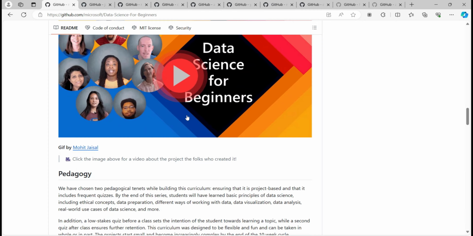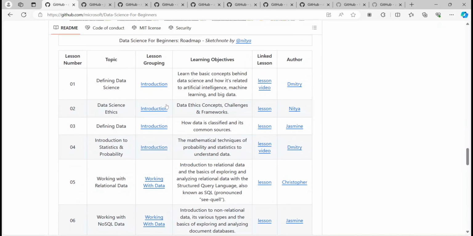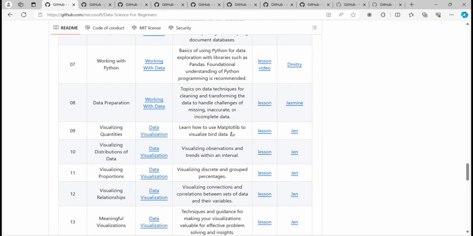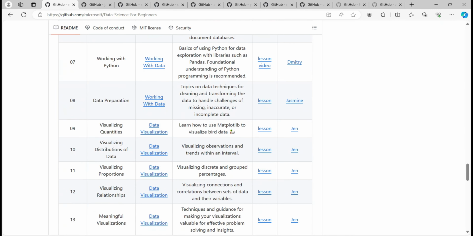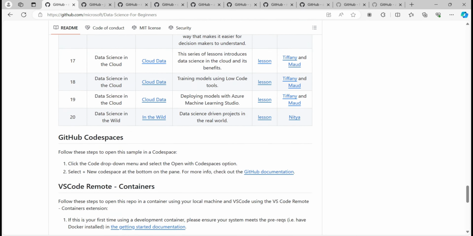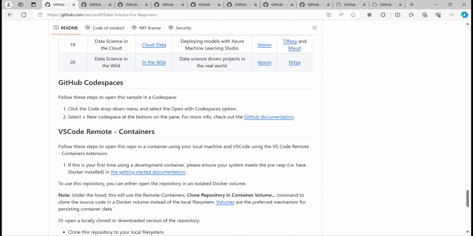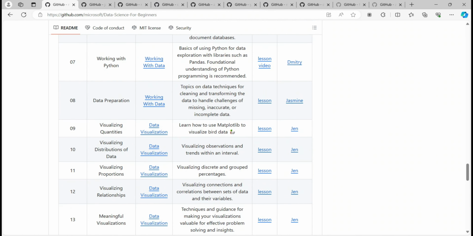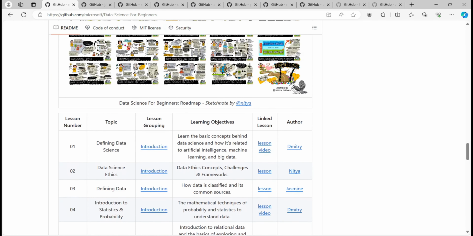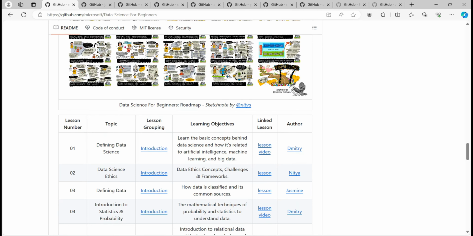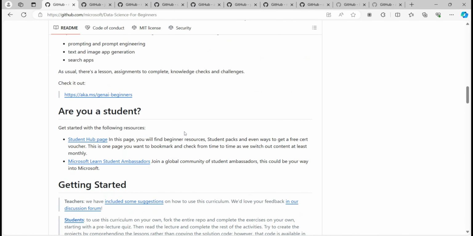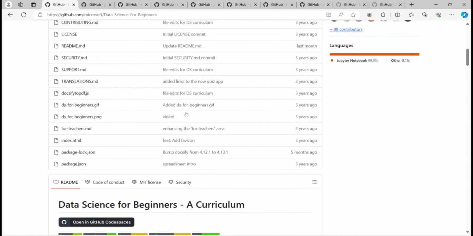Okay, are you a student, or just getting started? Then the lessons, whatever lessons they have listed, you can just click and explore this repository, and learn about data science, right? Different things you have to learn while being in the field of data science. So these are the lessons they have listed, and you can click these and explore this GitHub repository. I will not explore it, just wanted to tell you guys so that it will be beneficial for you all. Just explore and learn about data science.